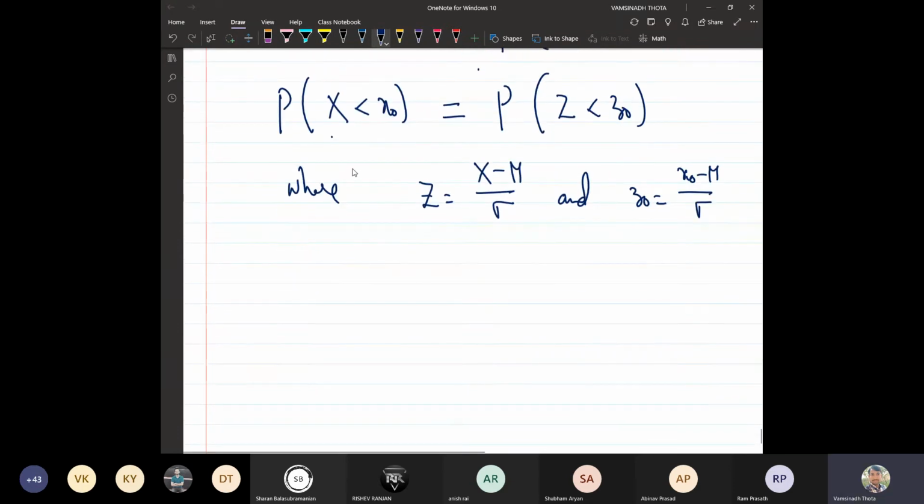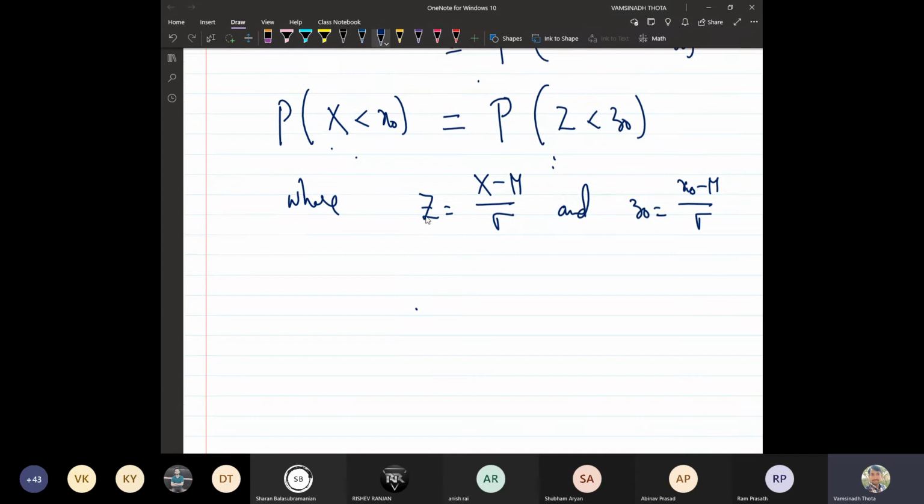So whenever there is any practical problem with a normally distributed random variable having mean mu and variance sigma square, with the help of this transformation we transform it to the standard normal variable and work with that, and whatever answers we get are exactly the same here also.